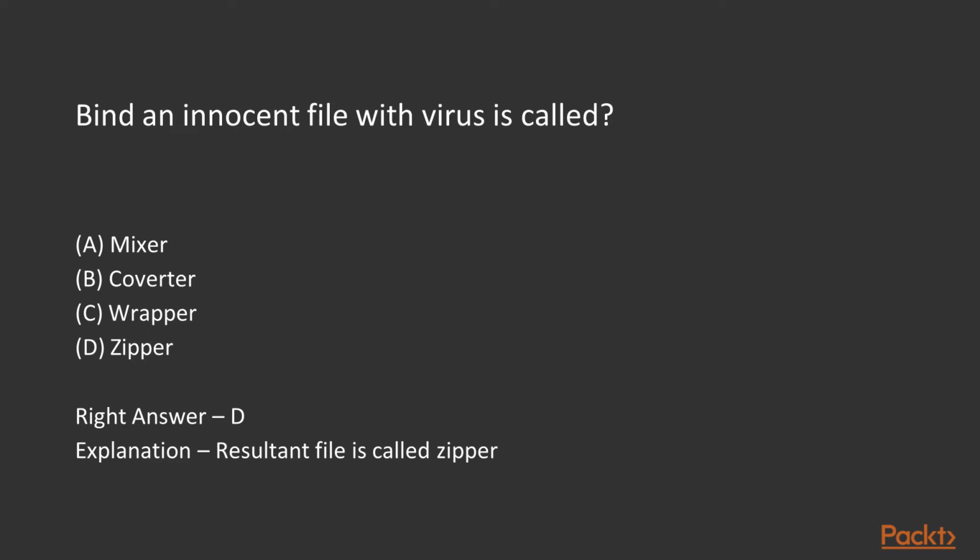Binding an innocent file with a virus is called what? This is an innocent file and this is a virus. If we combine both of them, it creates a mixture of this file and the virus file. What is it called? Mixer, converter, wrapper, or zipper? The resultant file is called a wrapper. Remember.